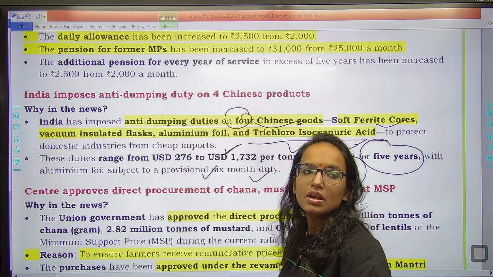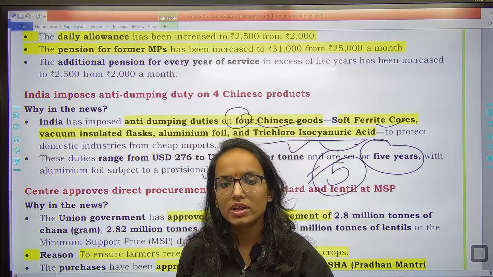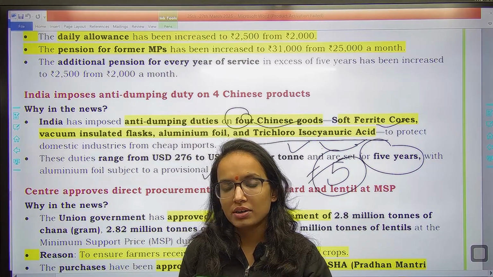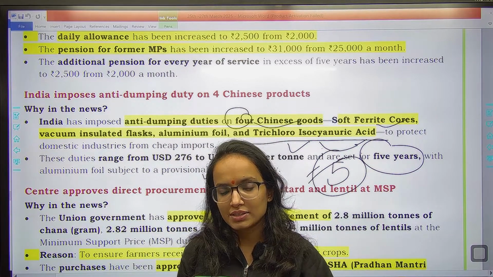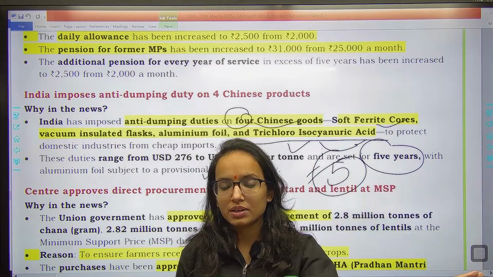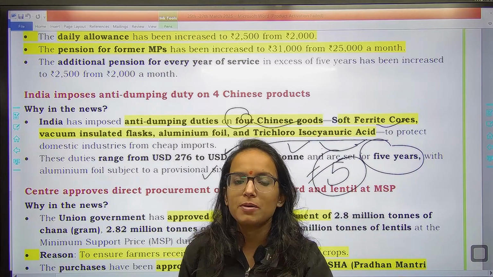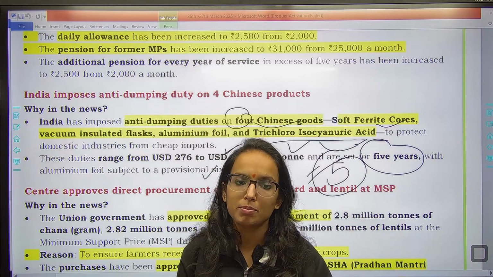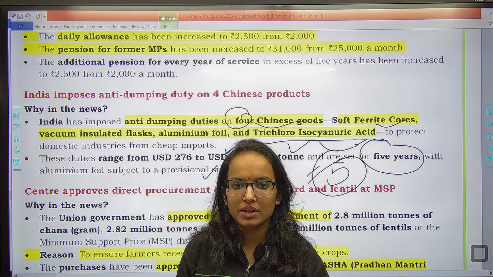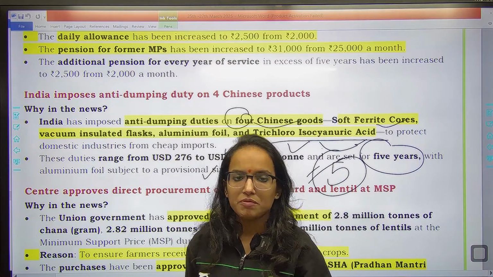What is dumping? Dumping basically means where one country, the exporting country, exports the product into a market. Suppose China is sending these products to India, it would be at a price lower than its own market. Lower than the price in the exporting country, or sometimes even lower than their own cost. They want to dump it into your market, so your market gets flooded, right, with cheap products.